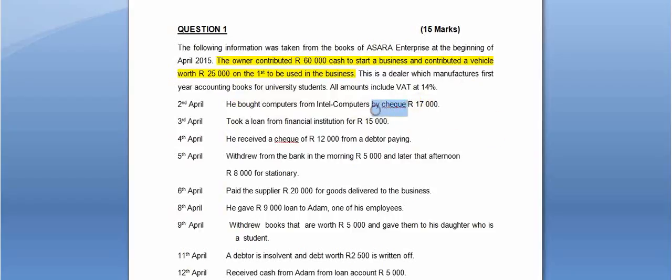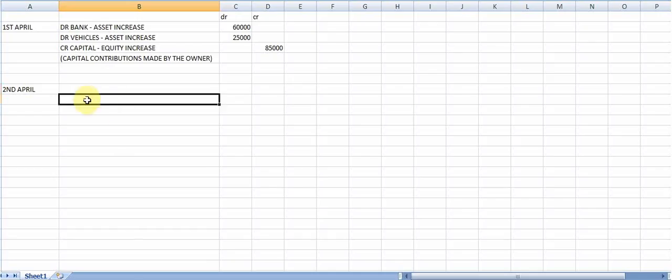By check is important because that tells me that it was for cash. So what are the accounts that I'm going to work with? Well, I am going to debit my equipment because I'm buying computers. Then I'm also going to have a debit because I'm going to work with an input VAT. And I am going to have a credit for bank.